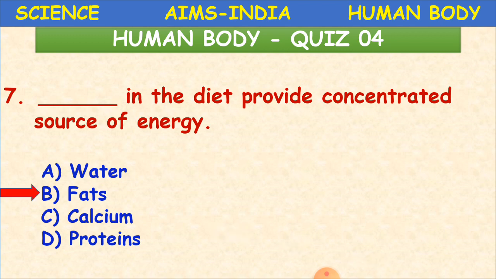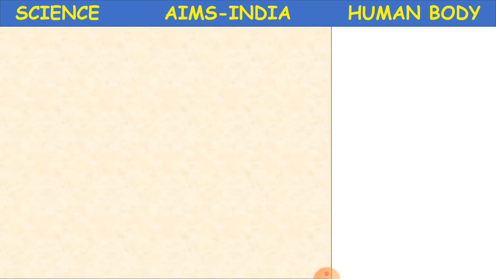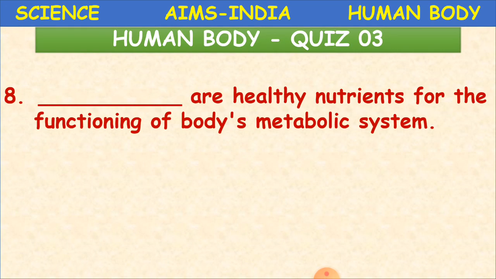B is the right answer. It is fats. Fats have less water content in them, so that is why we call them a concentrated source of energy. Clear, children? Yes. Next question now.